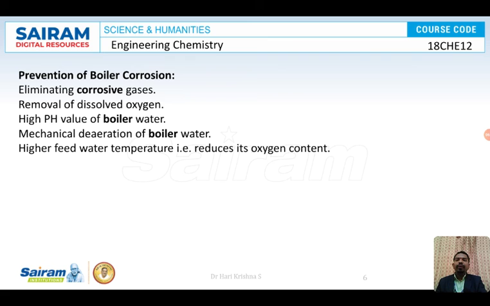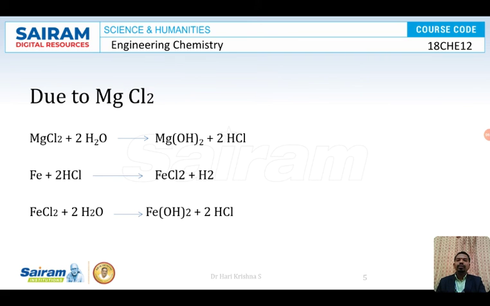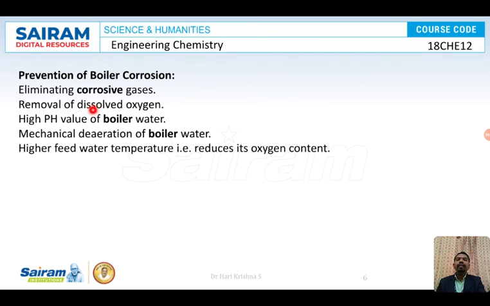Okay, so how to prevent the boiler corrosion? We are supposed to eliminate the corrosive gases. So we are supposed to remove dissolved oxygen, and we are supposed to maintain a high pH level. So instead of maintaining an acidic pH level, we are supposed to maintain a pH of 6.5 to 7.5. So de-aeration, that is, you are supposed to remove the oxygen mechanically from boiler water. A higher feed water temperature also reduces the oxygen content.